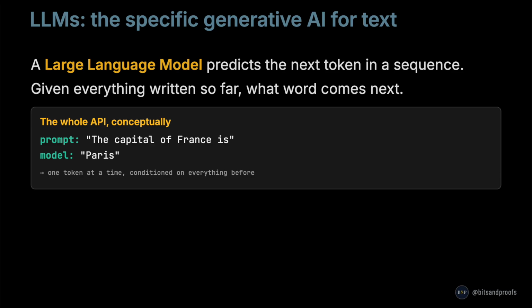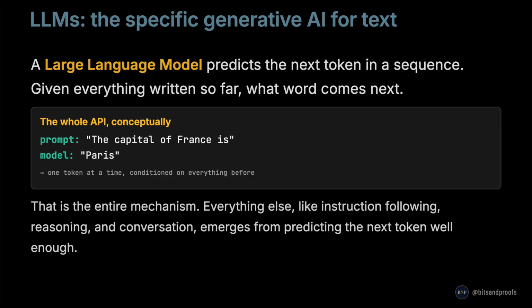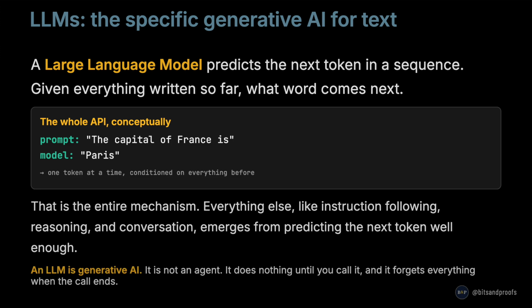Everything else, like instruction following, reasoning, and conversation, emerges from training on enough text and predicting the next token well enough. There is no separate reasoning module. This is important to internalize. An LLM is generative AI. It is not an agent. By itself, it does nothing until you call it, and it forgets everything when the call ends. The model has no loop, no memory across calls, no ability to act. To turn an LLM into an agent, you have to add the loop, the memory, and the tools yourself. That is what the rest of this video is about.